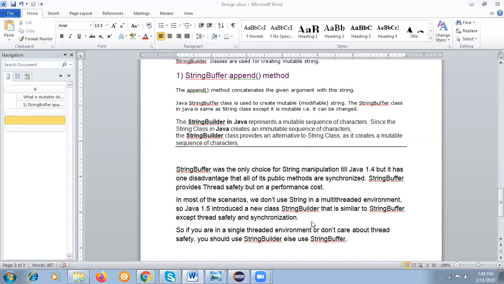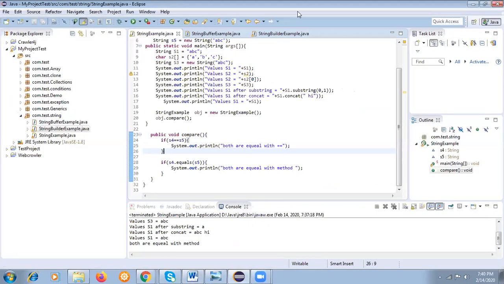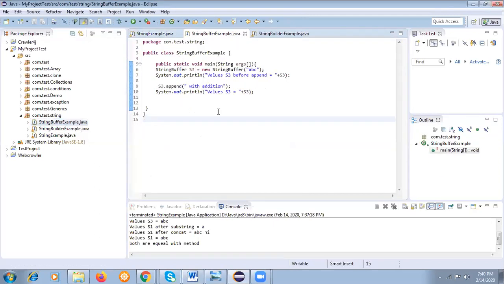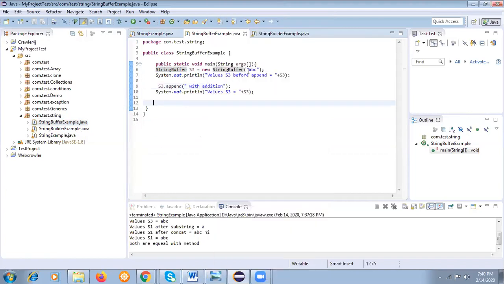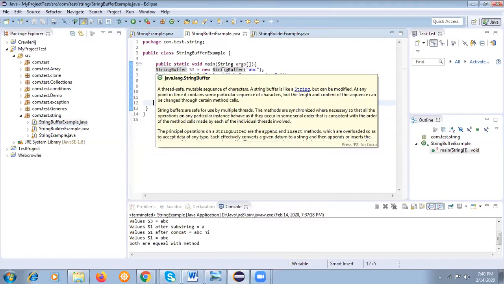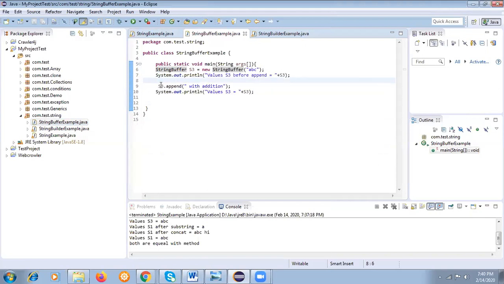Now we will see in code how we can make a string buffer. This is the string buffer class. S3 I have created as a string buffer here, just a simple new StringBuffer. There are n number of methods in the string buffer class; you can use any method here.